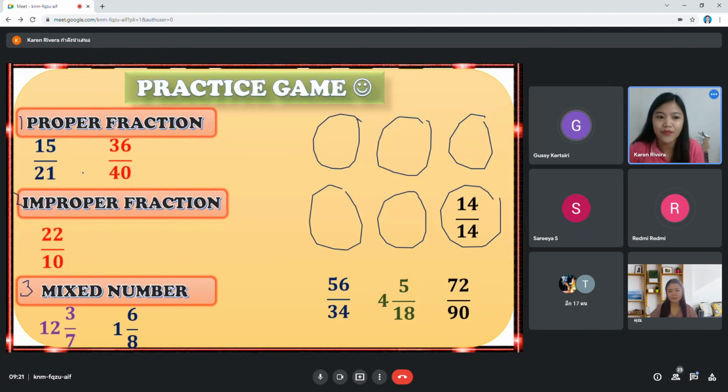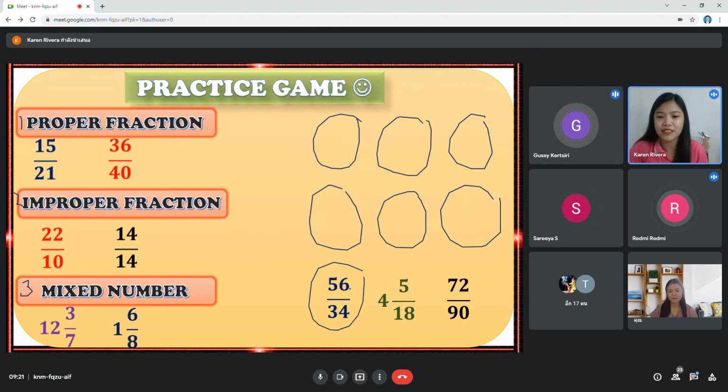Proper, improper, or mixed? Very good. This is number 2. How about this one? 56 over 34. What is it? 2. Very good. This is number 2.